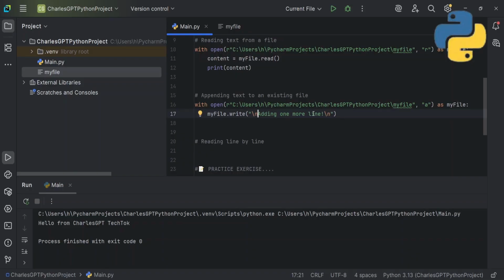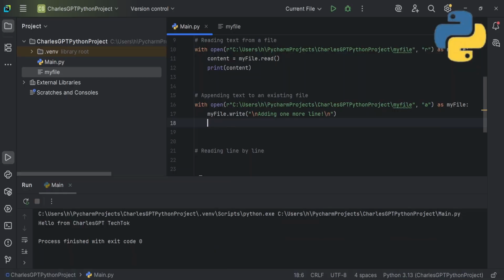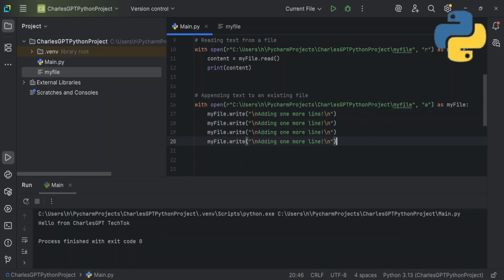You open your file, you say what you want to do with the file, you want to append, add to the end, and write. So you can write long text. We can write to my file. I'll just copy this one so we'll be quick with this and go through this full tutorial. Control C, and I'll just Control V, Control V, Control V. So basically it's adding to the end.